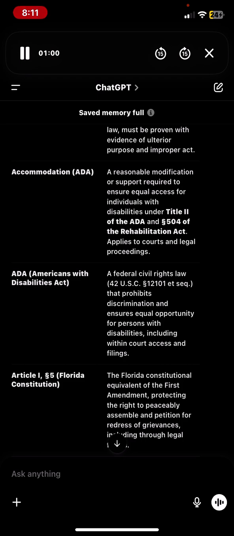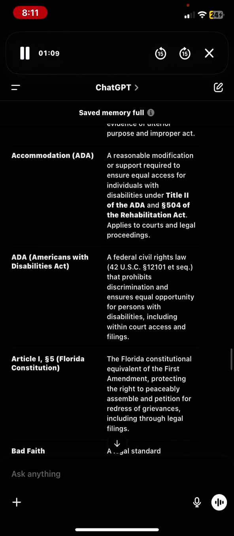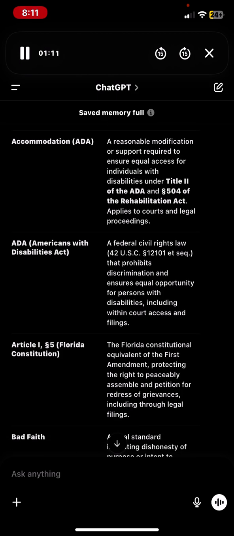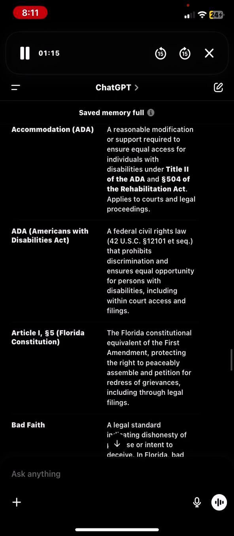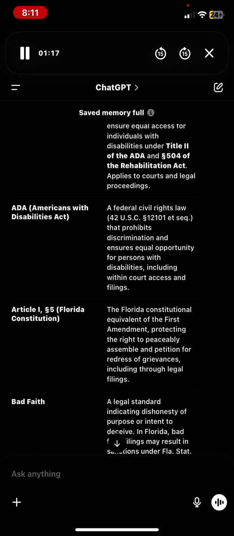ADA, Americans with Disabilities Act, a federal civil rights law, 42 U.S.C. 12101 et seq., that prohibits discrimination and ensures equal opportunity for persons with disabilities, including within court access and filings. Article 1, Paragraph 5, Florida Constitution, the Florida constitutional equivalent of the First Amendment, protecting the right to peaceably assemble and petition for redress of grievances, including through legal filings.